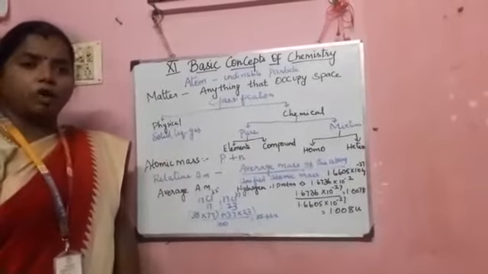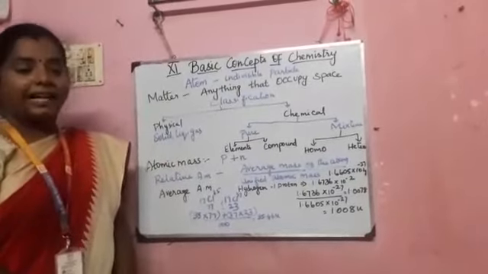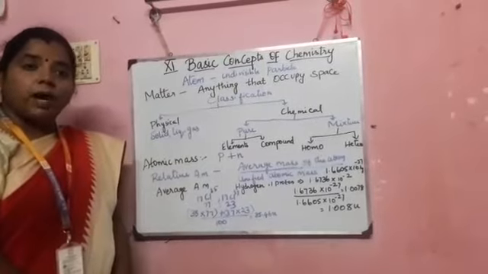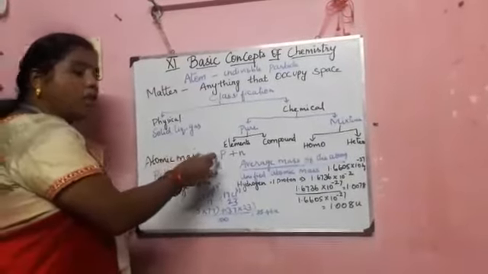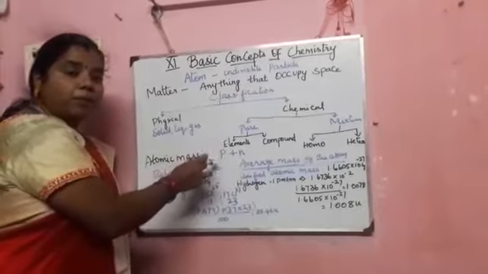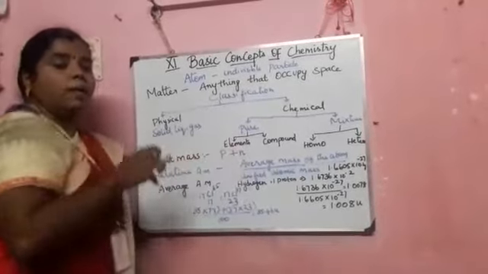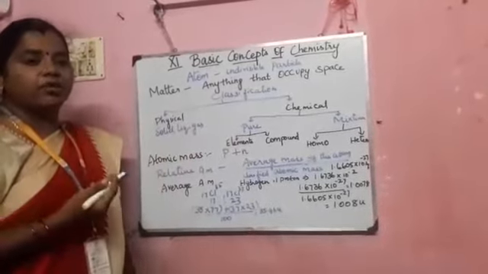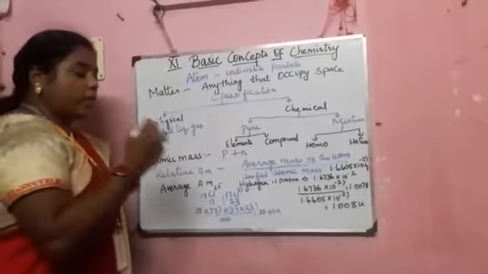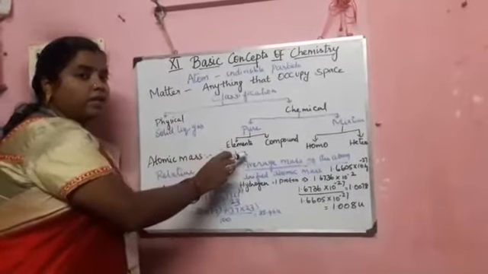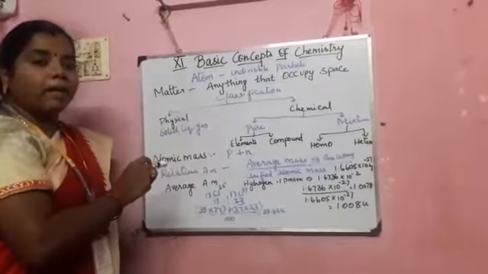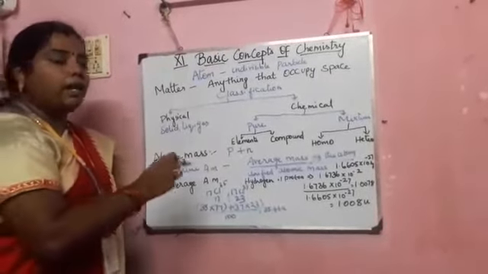What is meant by the atomic mass? The mass of the atom. How will you find the mass of the atom? It is the sum of the number of protons as well as the neutrons, because the electrons have the negative charge and revolve around the orbit, so we have taken the proton as well as the neutron. So how will you find the atomic mass? The sum of proton and the neutron.